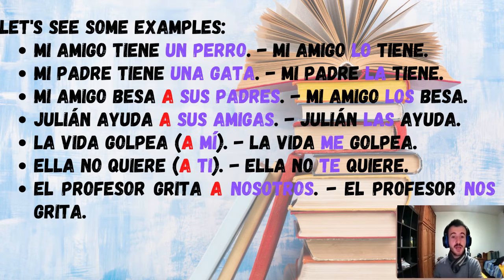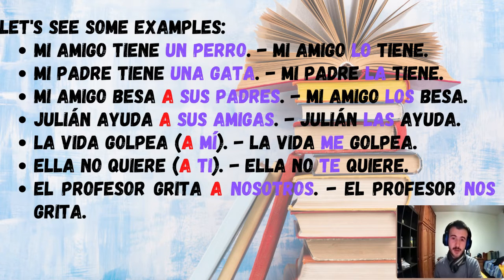Mi amigo tiene un perro. We can make a simple syntactic analysis right here. Mi amigo is the subject, okay? Because it's the person who has something, right? It's the person who's doing the action. So, tiene is clearly the verb. And what does my friend have? My friend has a dog. My friend has it. Therefore, un perro is our direct object, okay?